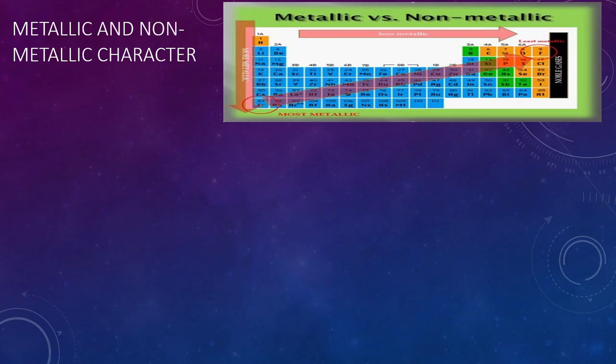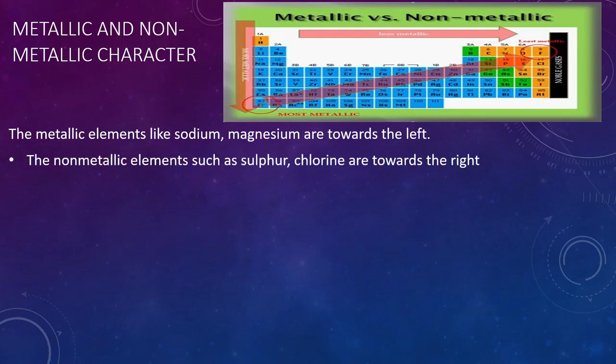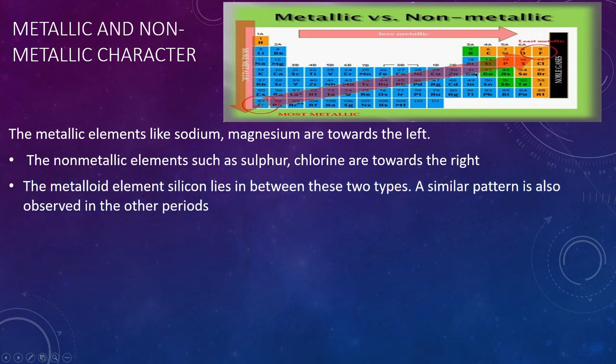Now let's see the metallic and non-metallic character in the modern periodic table. If you see, the metallic elements like sodium and magnesium are towards the left of this zigzag line, and the non-metallic elements such as sulfur and chlorine are to the right of this zigzag line. The silicon lies in between these two types.